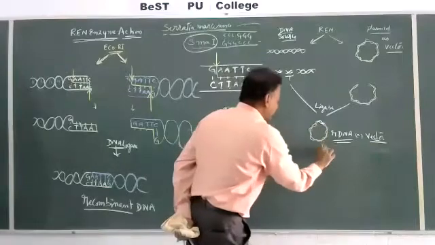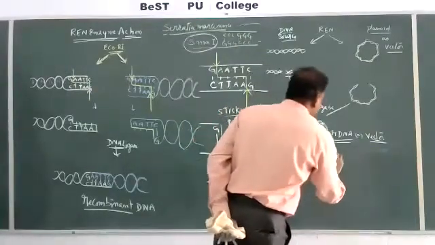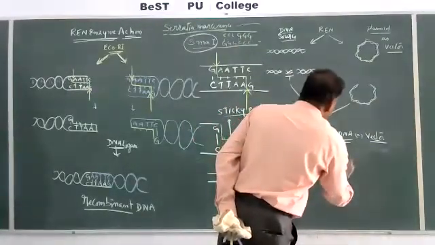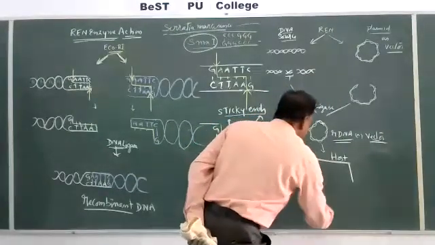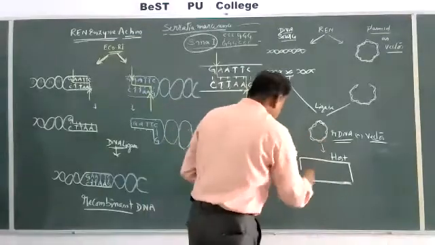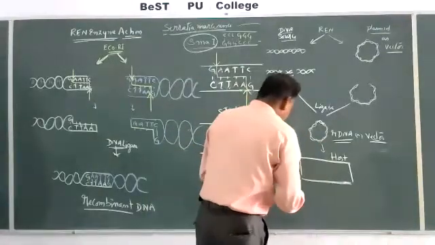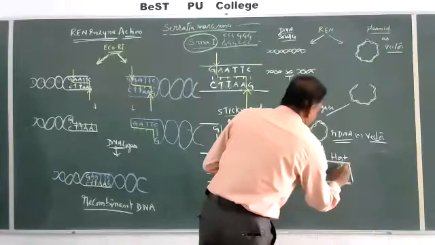Now we are going to keep this into a host. Host, what is host? Bacterial cell. When we keep this into the host, the bacterial cell is having its own DNA.